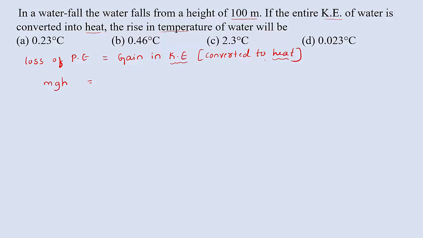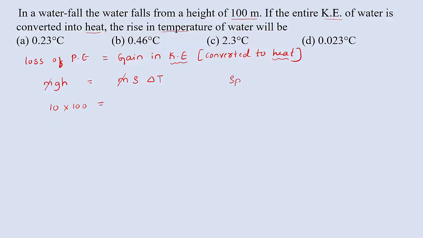So we can use specific heat capacity, which is given by the equation ms delta T. Because kinetic energy is completely converted into heat energy. So now here m will get cancelled. Acceleration due to gravity is 9.8 or we can write 10 meter per second square, and height of the waterfall is given 100 meter is equal to S, which indicates the specific heat capacity of water.